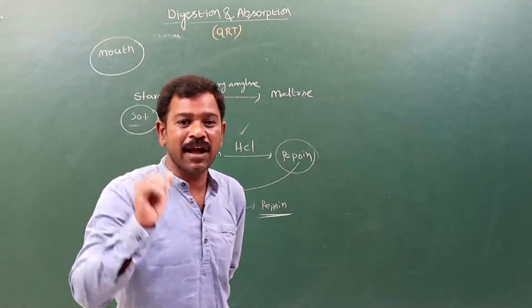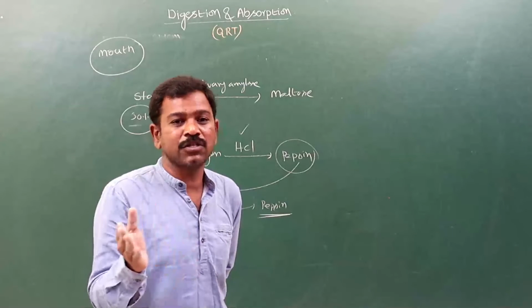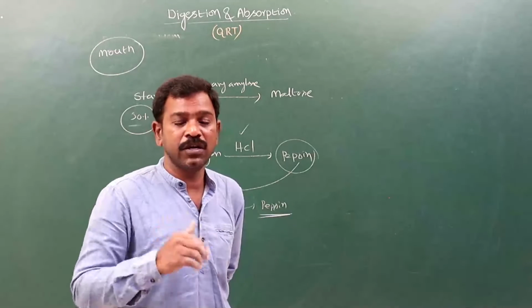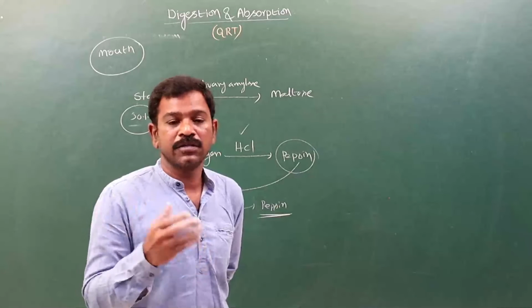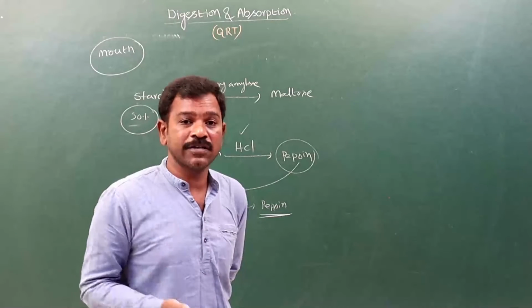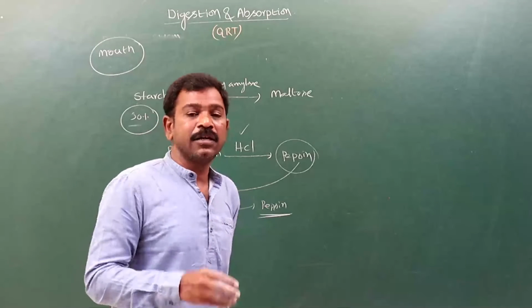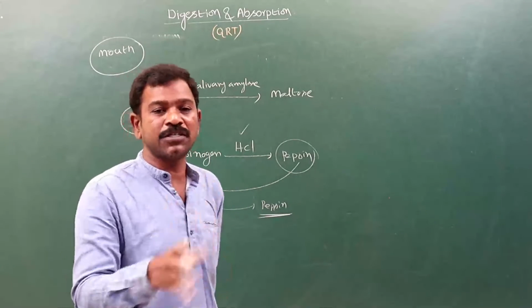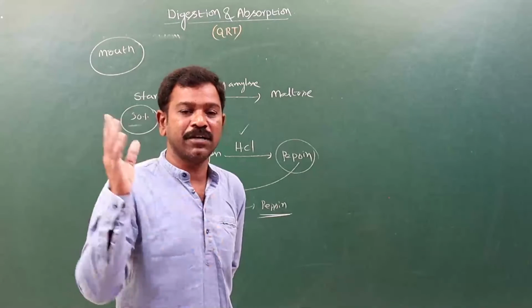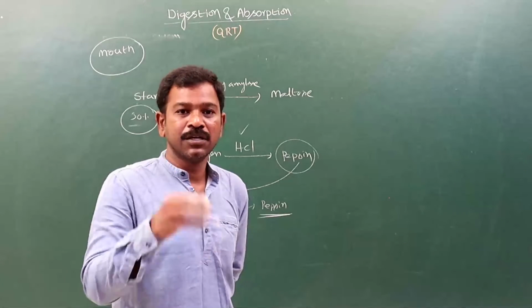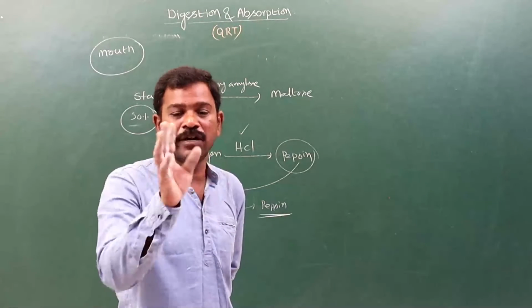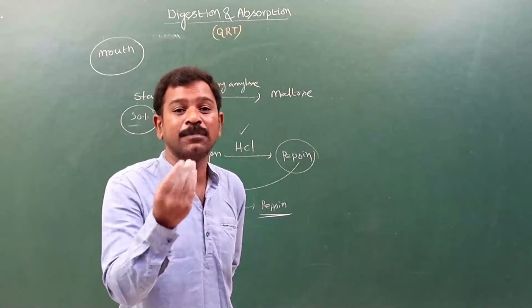And diarrhea. Actually, this diarrhea is caused by heavy E. coli infection, or salmonella or rotavirus. At that time we will get diarrhea. In diarrhea, there is irregular bowel movement, and liquids go out through the anus completely. The food we take is not digested, and the digested food is not absorbed.